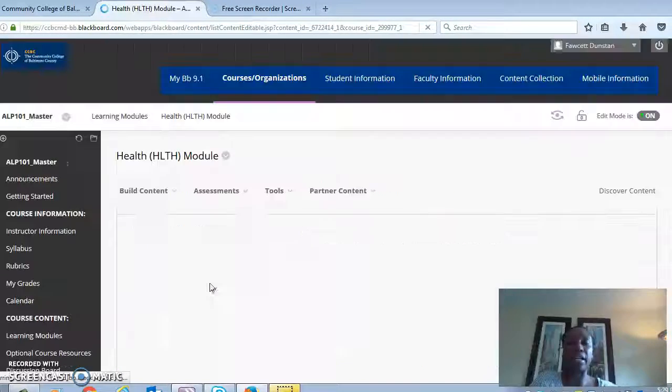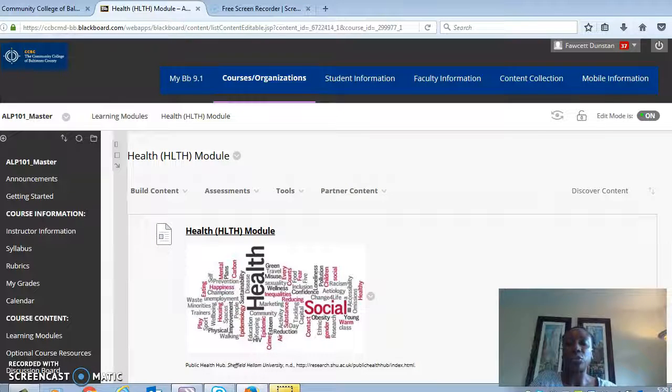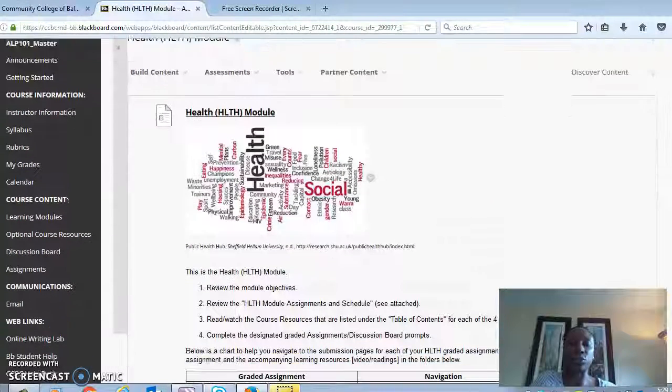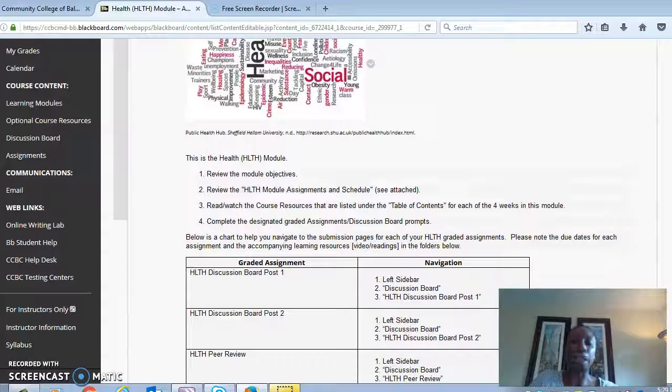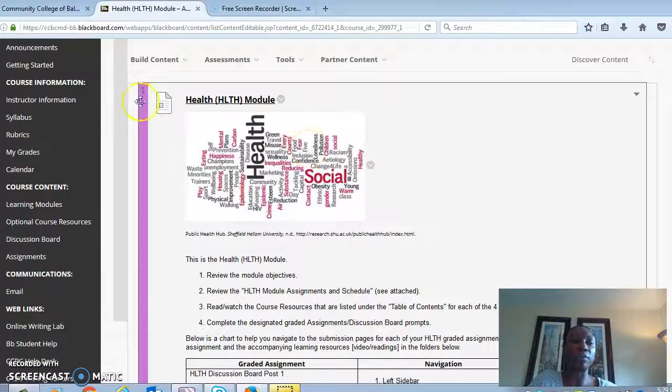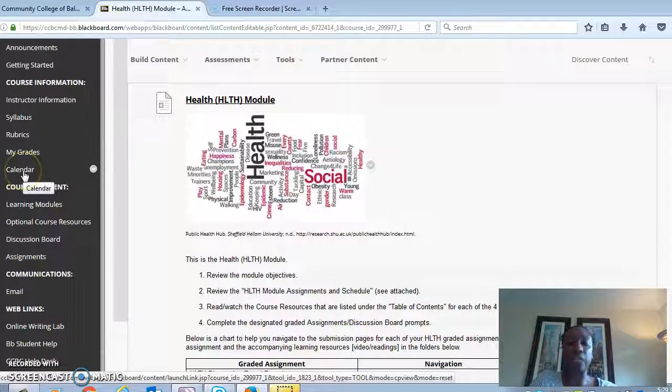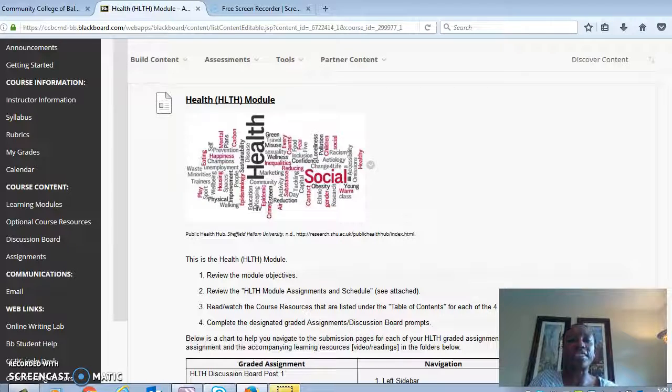Click on the tab that says Health Module, and you will find pertinent information having to do with this particular module. Your instructor may opt to put the due dates for the health assignments on the Calendar tab, and if that is the case, you may want to go to the sidebar and go to Calendar to see the due dates for each day that an assignment is due. My rule of thumb for my students is for them to check the calendar every day as they log on, just to make sure that they're up to date with what is due.